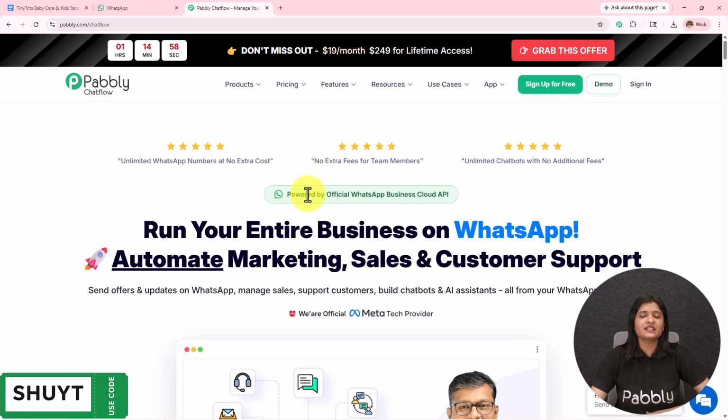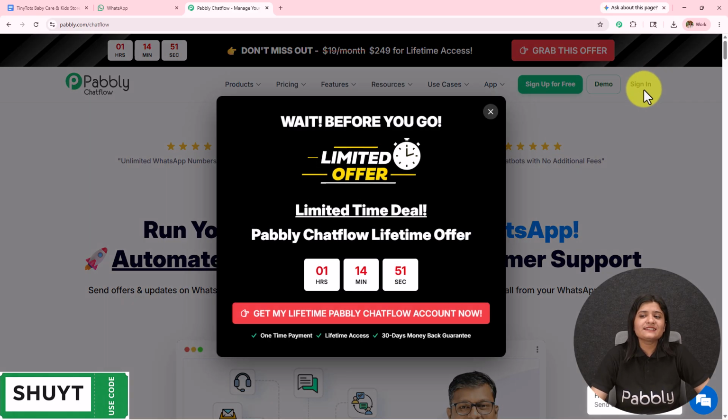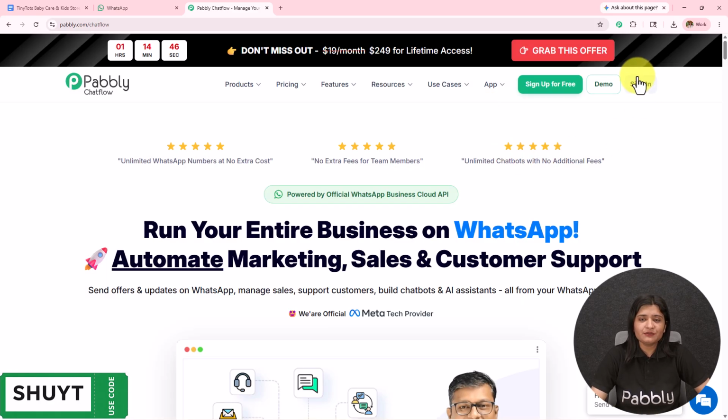www.pabbly.com/chatflow in the browser, and after browsing the website, we need to sign in to our Pabbly Chatflow account. On the top right corner, we can see two options: sign in and sign up for free. If you are an existing user, click on the sign in, and if you are a new user, click on the sign up for free, and this will give you 100 credits free on monthly basis.